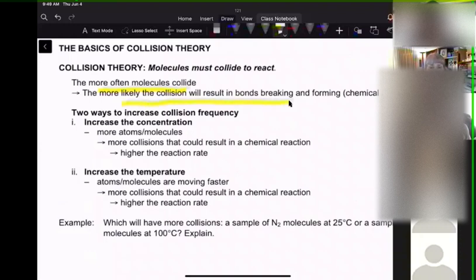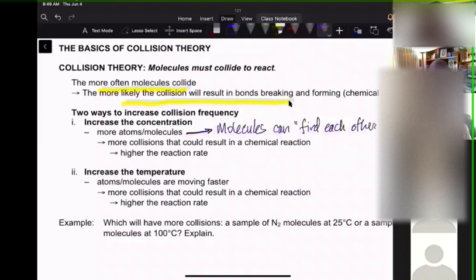So we can increase the number of collisions by increasing the concentration, how many particles are in the solution. If there's more concentration, then they find each other sooner. If we increase the temperature, then they're moving faster, and that has two different ways that can increase the rate.